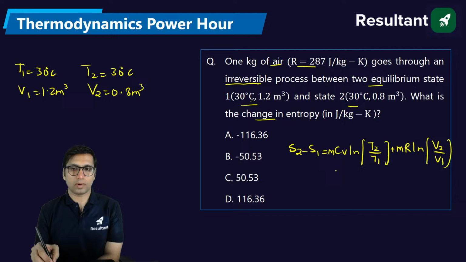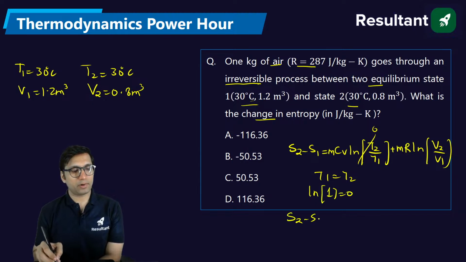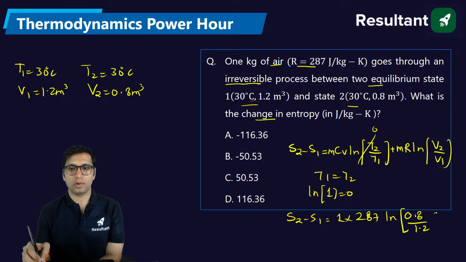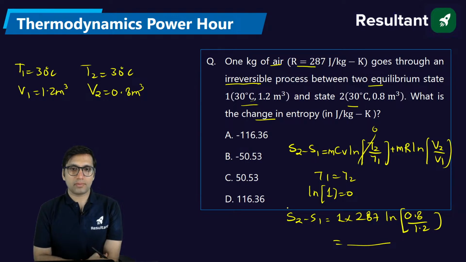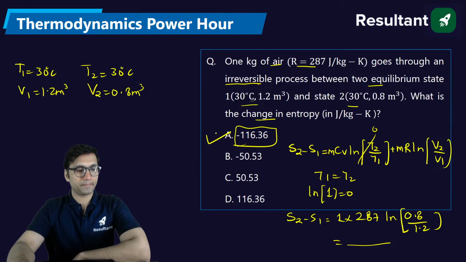Because T1 is equal to T2, this term will be 0, because log 1 is equal to 0. So entropy change will be simply equal to m, which is 1, into R, which is 287, into log of V2 by V1, which is 0.8 by 1.2. You all have a calculator, use your calculator and give me the answer. It is obvious the answer will be negative, so the answer will come out to be minus 116.36. Are you getting option A? Okay.